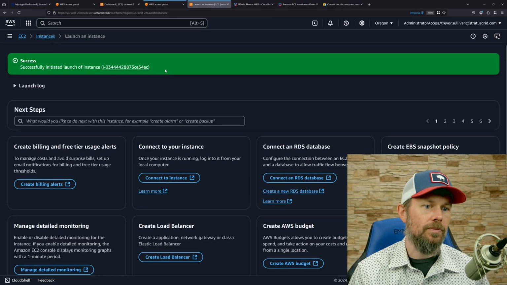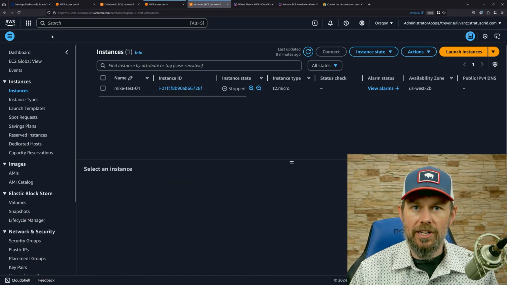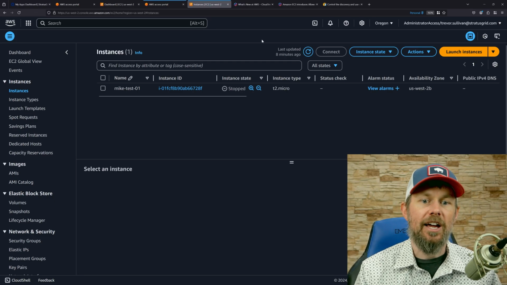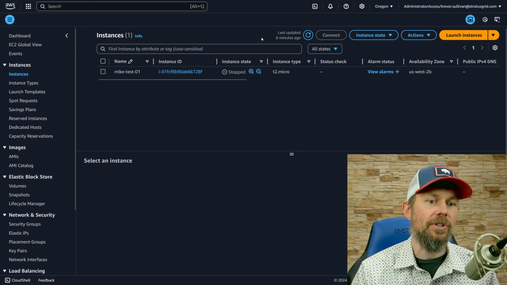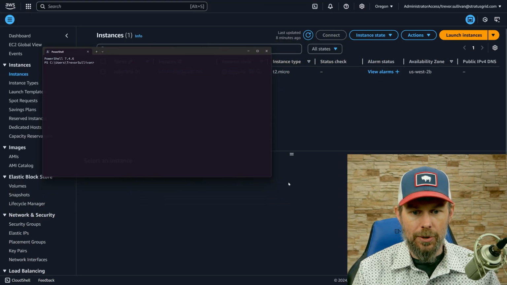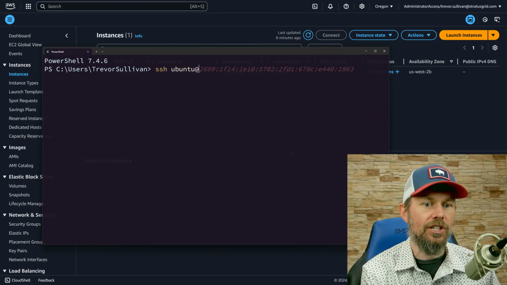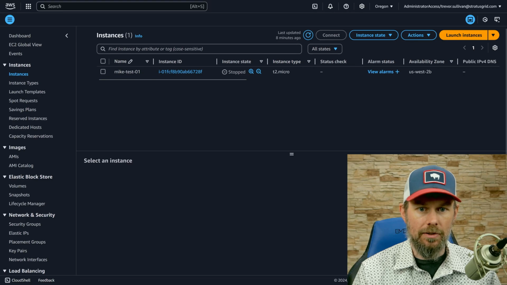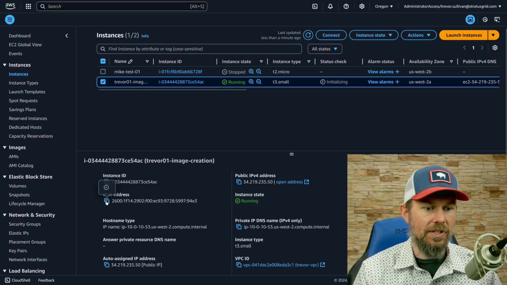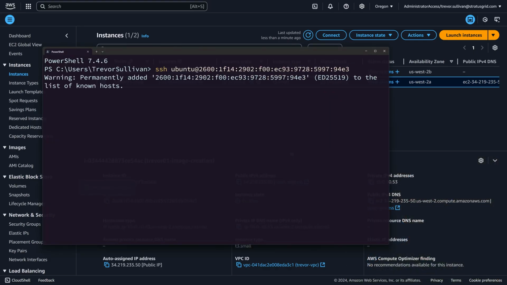And then the only thing we're going to do really is to log into this instance. We're going to do an apt-get update and apt-get upgrade to update all of the base operating system packages that are pre-installed in Ubuntu Linux. And then we'll go ahead and create an AMI from it that we want to share with our other AWS account. So let me do SSH ubuntu at, let's do a refresh here and grab the IPv6 address of our instance right here. And we'll just go ahead and paste that in.